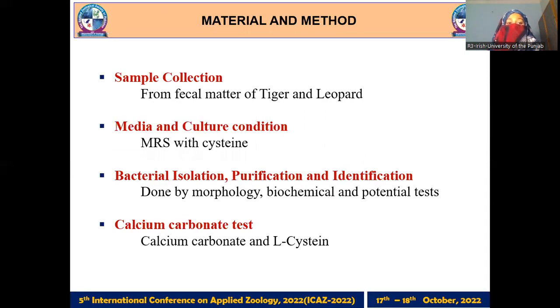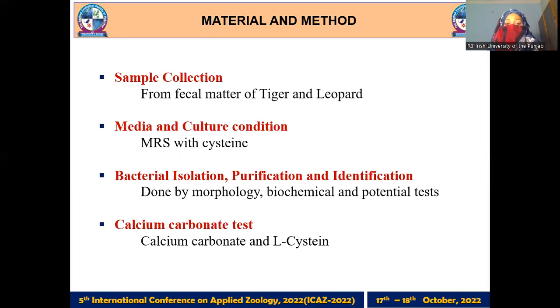Material and method. We collected our samples from fecal matter of tiger and leopard of Lahore Zoo, Punjab, Pakistan. After collection, we put it in peptone water for 24 hours. After that, we put it on media. The media used was MRS with cysteine. Cysteine is good for the growth of lactobacillus, and calcium carbonate is also good to identify the lactobacillus species.